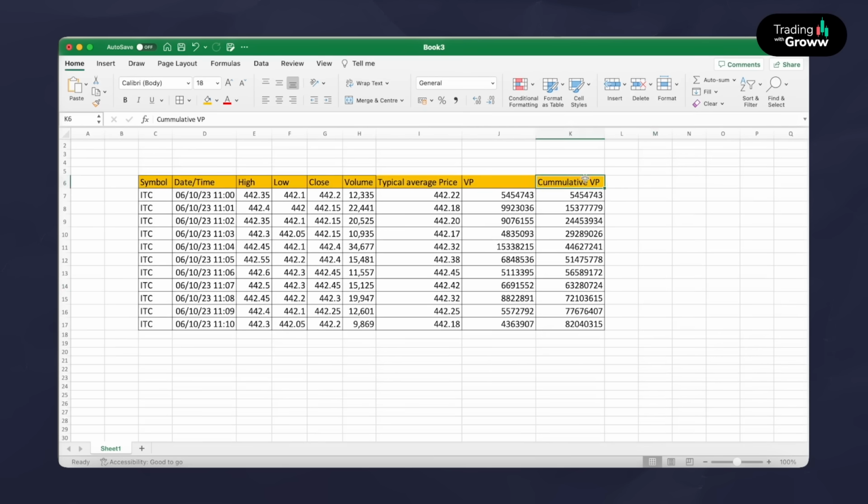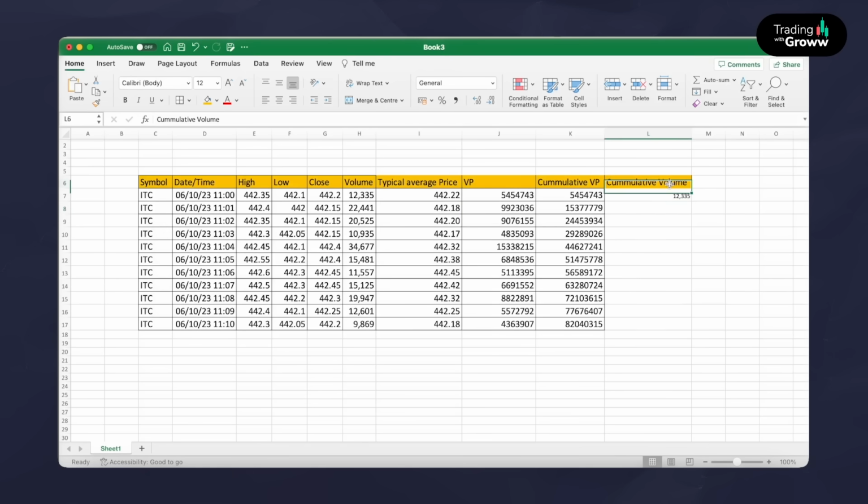Next we are calculating cumulative VP. Cumulative volume price is nothing but you just keep adding each of these VP values. In the first row, I just added this VP value. In the next row, I added that particular candle's current VP to the previous cumulative VP. Likewise, I keep on adding these VP values. So all these together give me the cumulative VP.